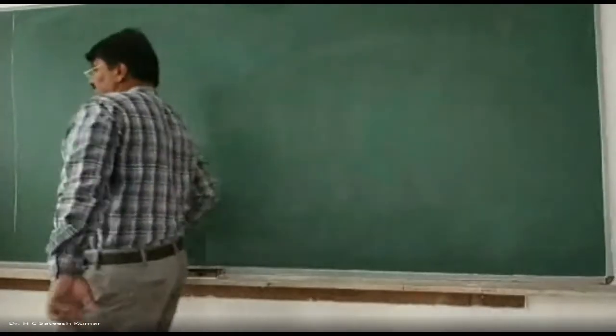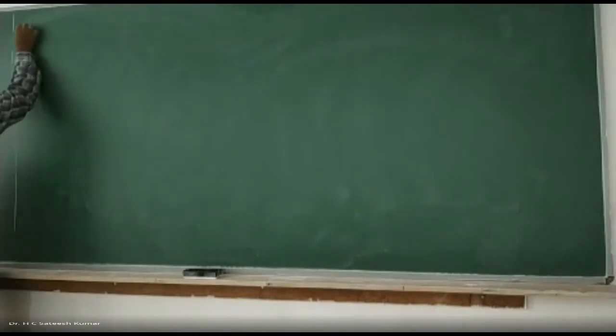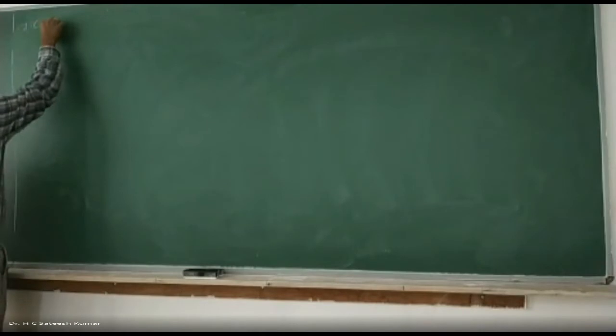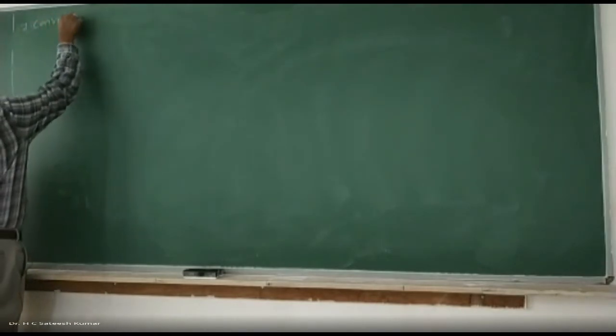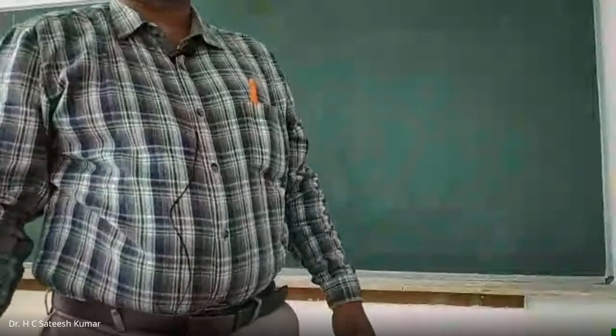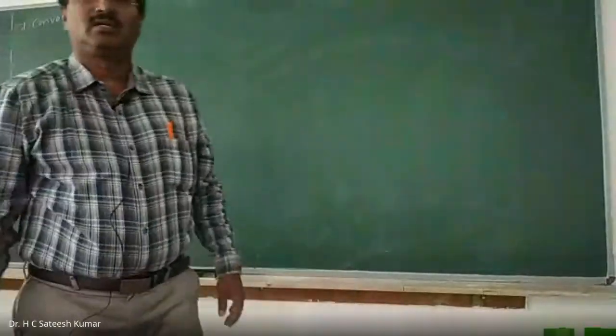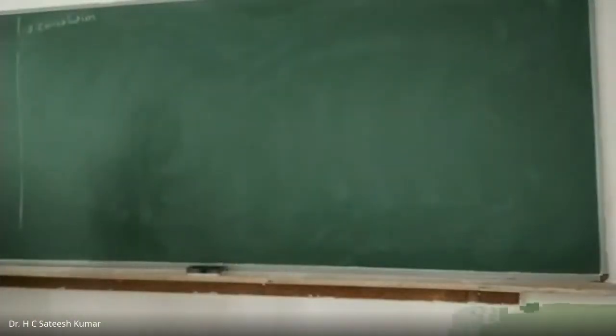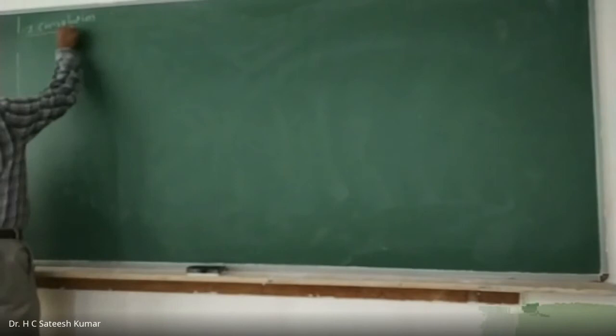The next property is the convolution property. It is similar to the convolution property of Z transformation. Complete similarity: wherever you take the convolution property of Z transformation, replace z by e^jω and you will get this property. Leave the ROC, that's it. Convolution property.